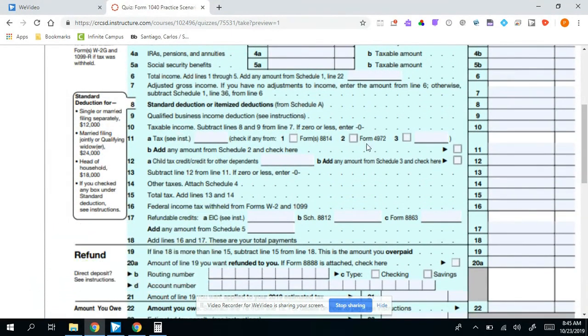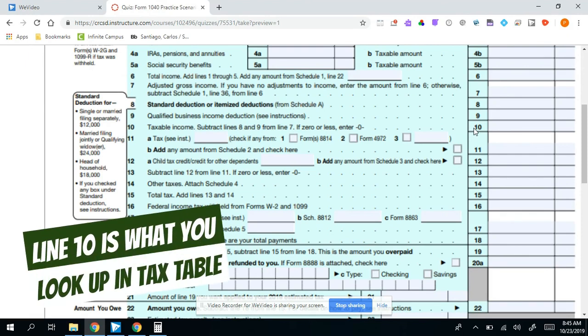We're going to use the amount from line 10 in our tax tables. That's what we're going to look up, and we need to make sure that we're looking in the single column because that is how Bob is filing. So line 11 is when I go to my tax tables and I'm using the amount from line 10. So I'm going to pull up my tax tables and look at $17,000.